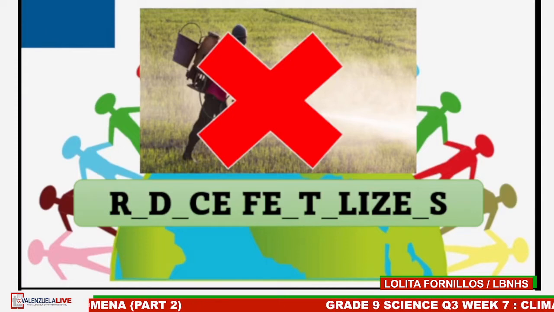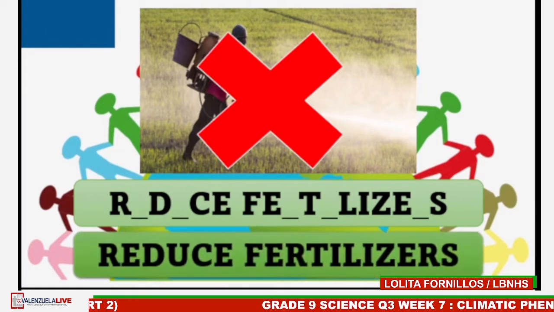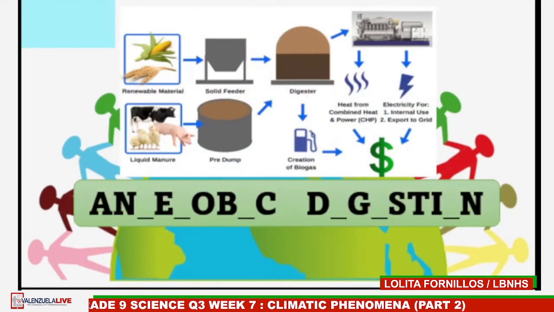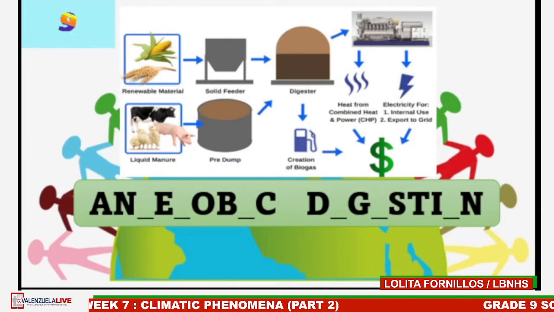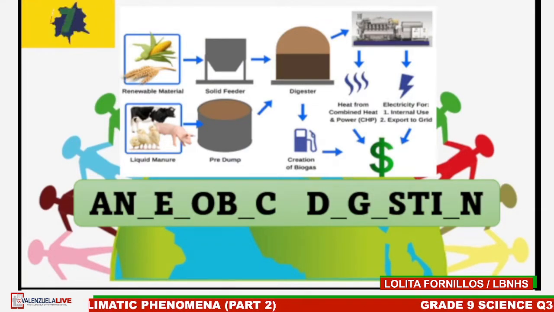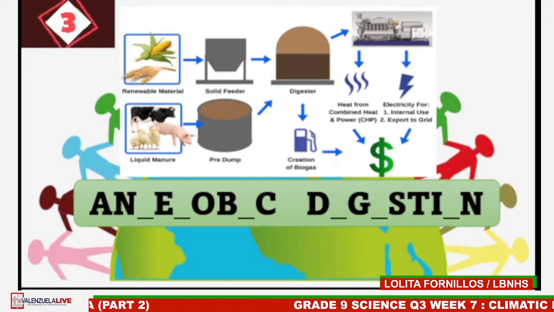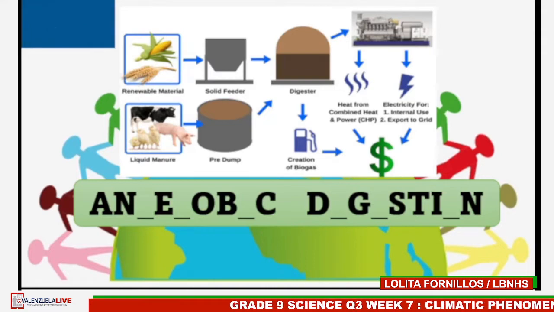Time's up. The answer is synthetic fertilizers. What are these words? Type your answer now. Time's up.